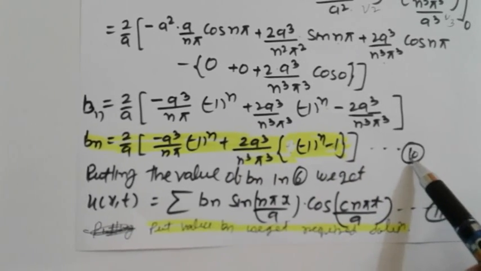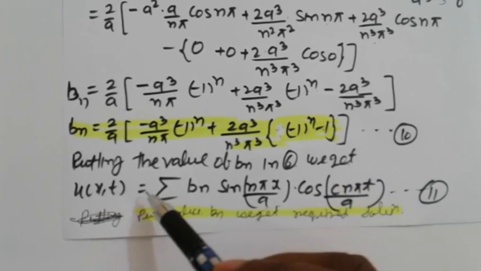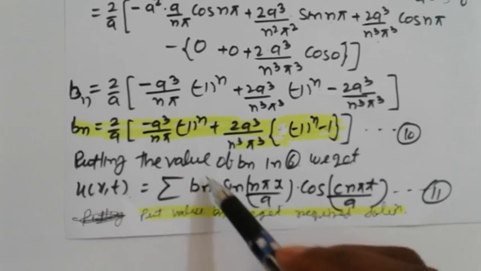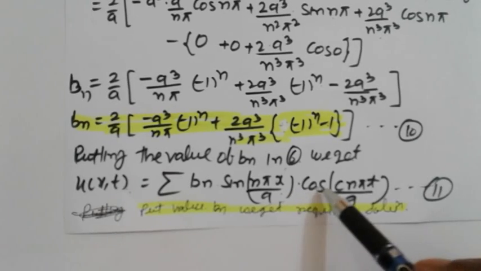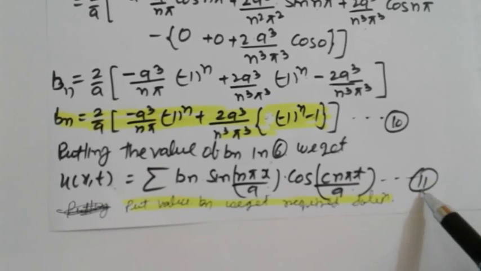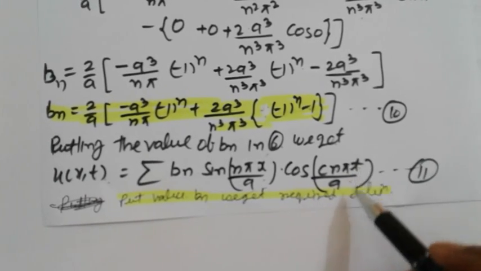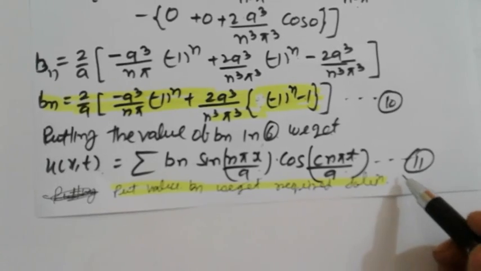This is equation number 10. Putting the value of b_n in 6, we get u(x,t) = Σ b_n sin(nπx/a) cos(cnπt/a). This is equation number 11. Putting the value of b_n in equation number 11, we get the required solution. Thank you.